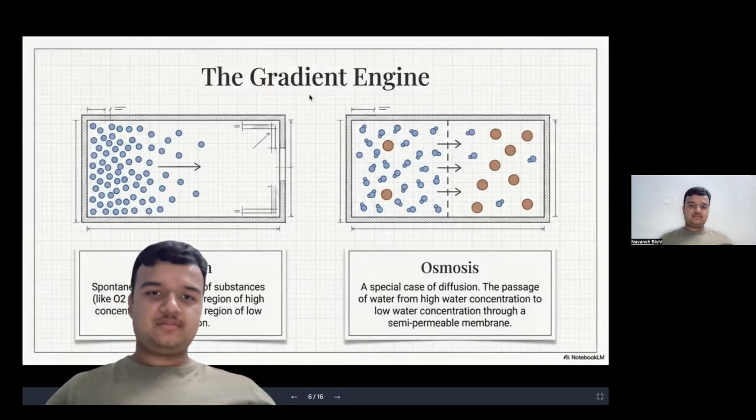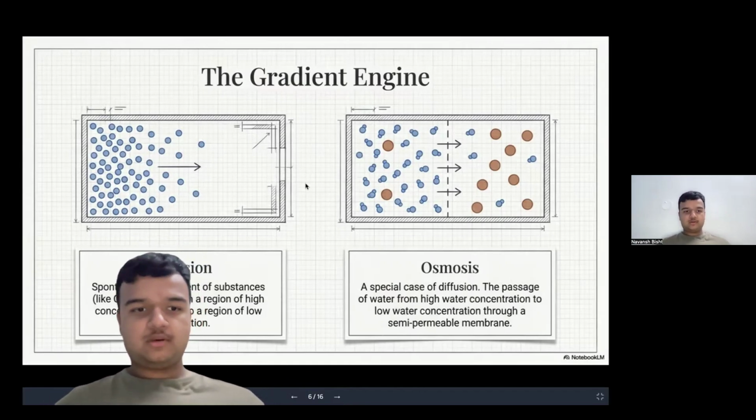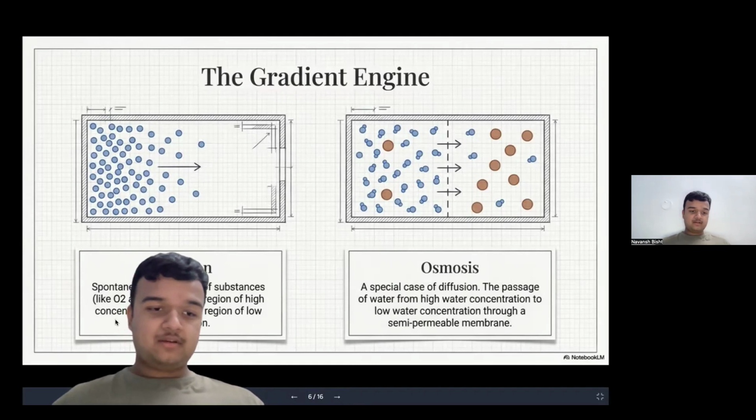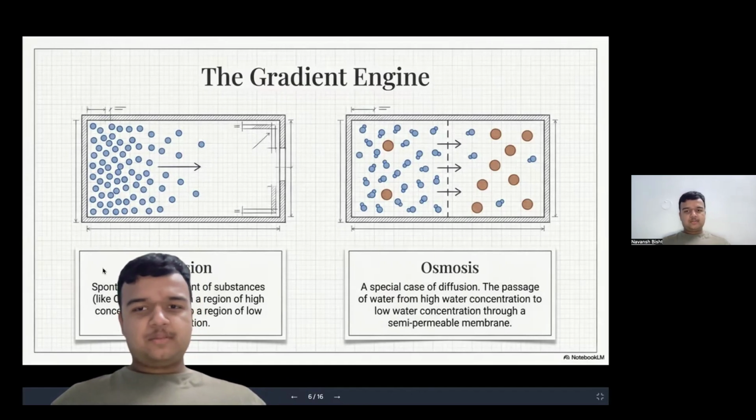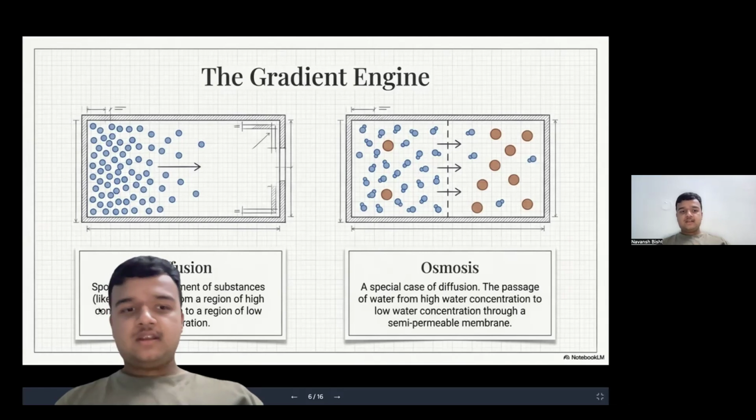The gradient engine. Now there are two important processes in the cell: diffusion and osmosis. Now what is diffusion? Spontaneous movement of substances like O2 and CO2 from a region of high concentration down to a lower concentration. This is not a proper definition, but let me say this definition by myself. Spontaneous movement of substances from a higher concentration to lower concentration is called diffusion.